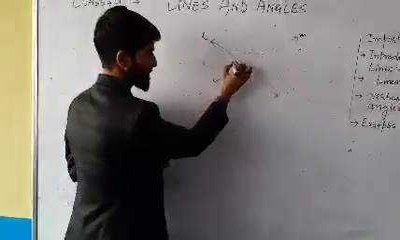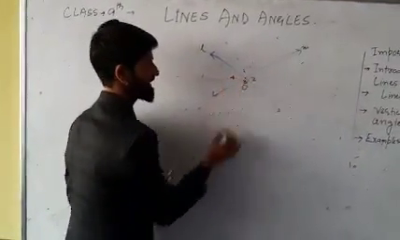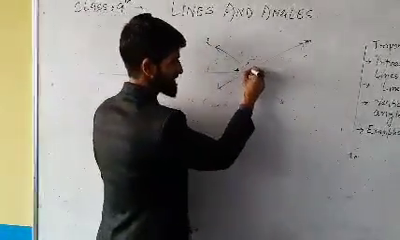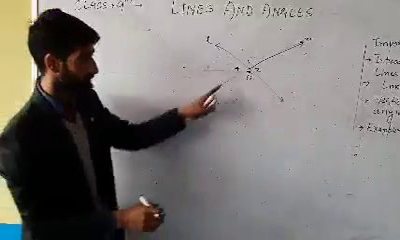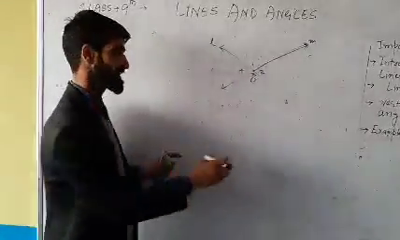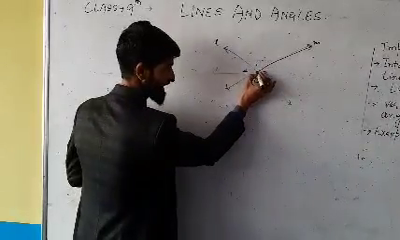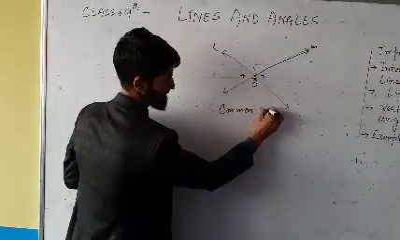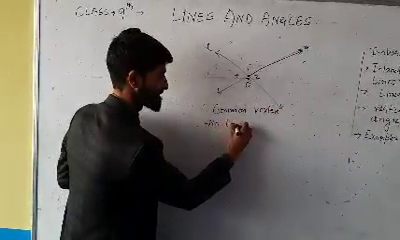Here, four angles are formed. I will name them 1, 2, 3 and 4. Clearly, angle 1 and angle 2 are adjacent angles as they have this common arm and a common vertex. Now, what about 1 and 3? 1 and 3 are called opposite angles, vertically opposite, because they have a common vertex. These two angles have a common vertex and they have no common arm.